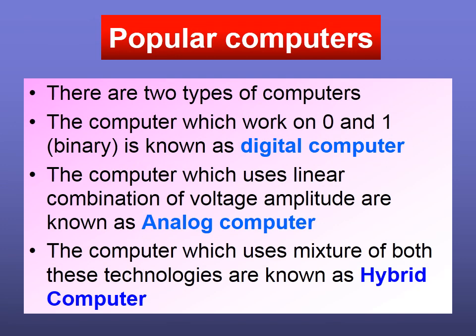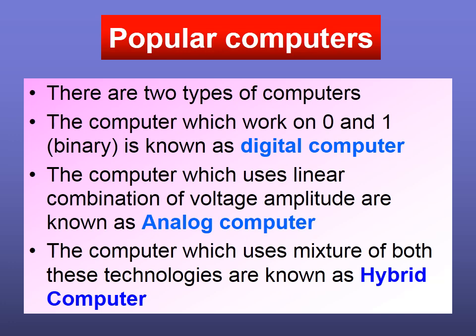Popular computers. So far, we have discussed that the computers operate on binary digits, that is 0 and 1. Even if the instructions are given in any generation programming language, ultimately they are to be represented into the sequence of zeros and ones. Hence, the computers are also known as digital computers.